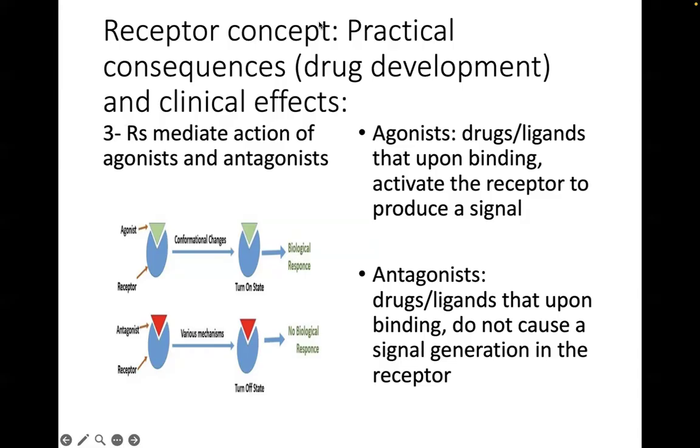So you have a biologic response, as you see in the diagram on the screen. Antagonists are drugs or ligands that upon binding do not cause the receptor to release a signal. So consequently, you do not produce a biologic response.